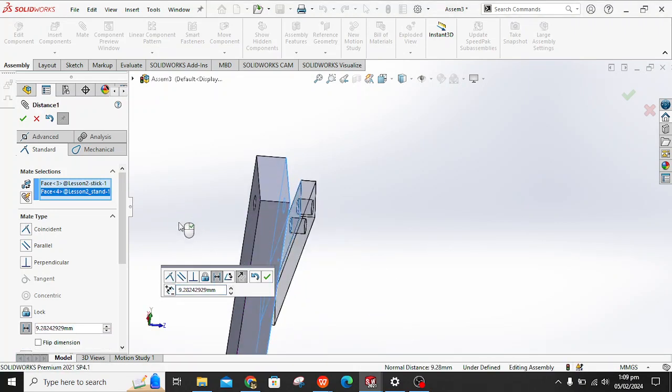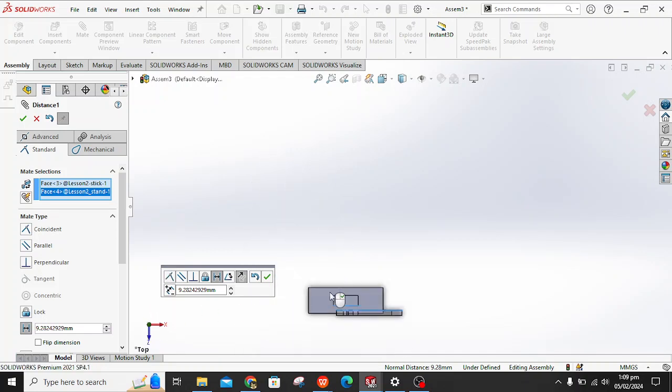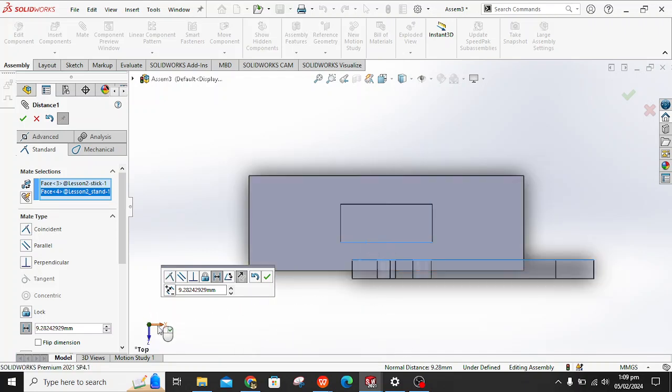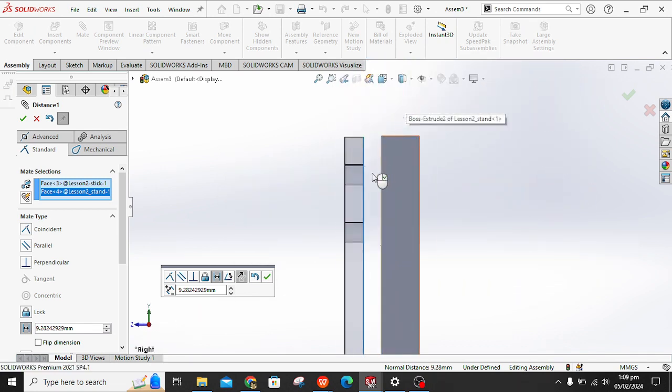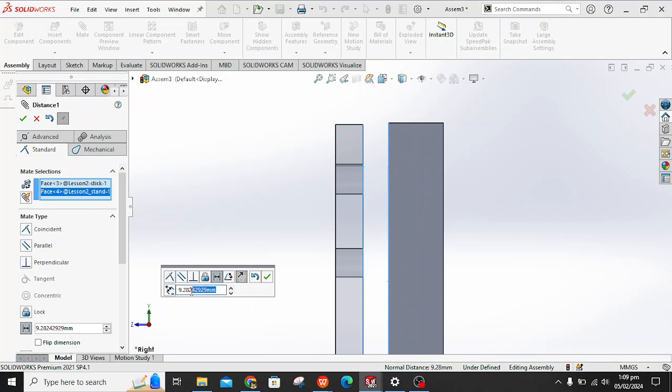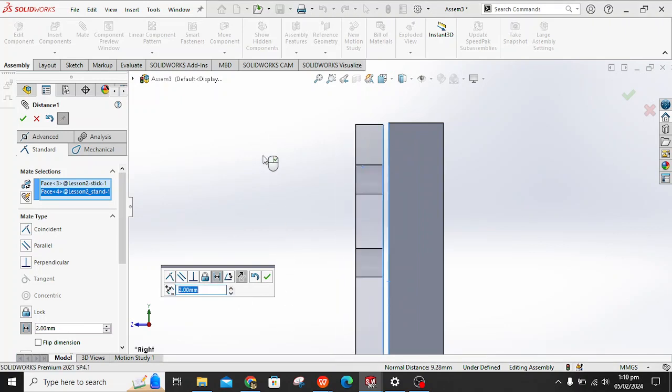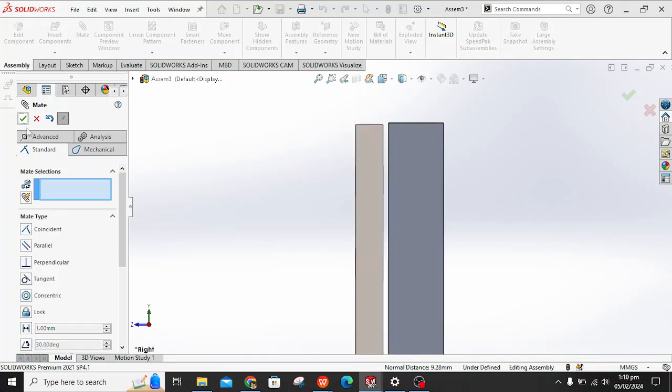Right now the distance is 9 mm, which is too much. We can make a distance of 2 mm. So you see now the distance between them is 2 mm.